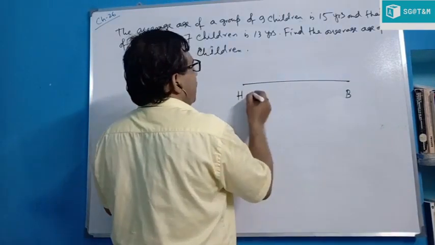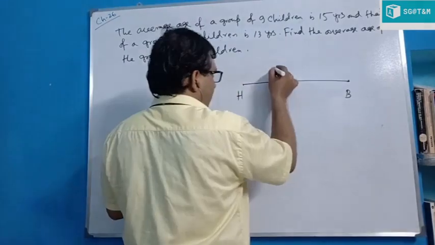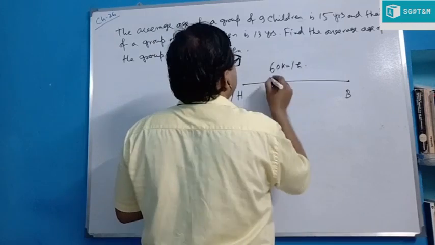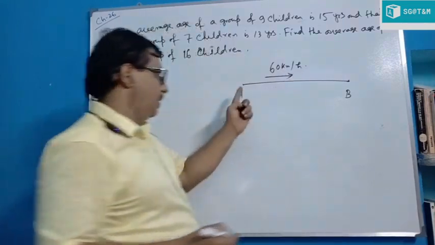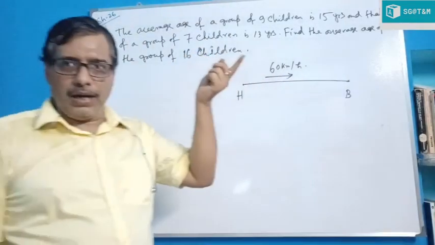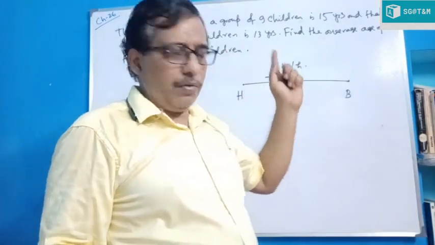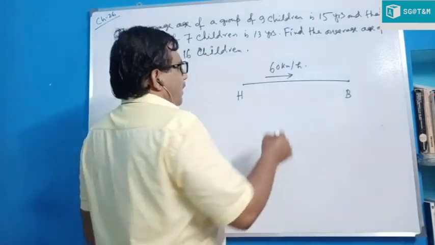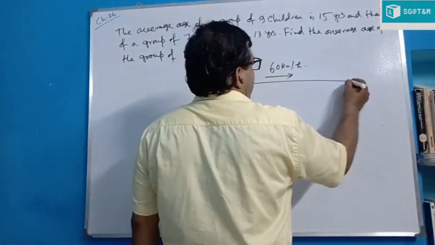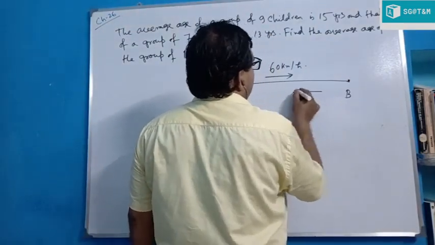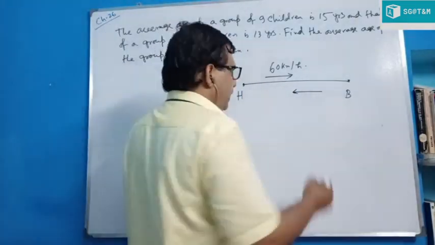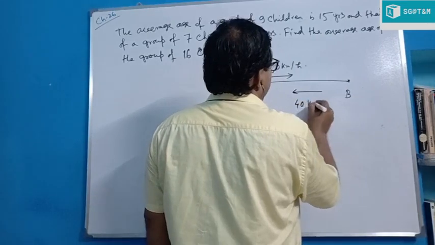If a train starts from Howrah towards Wendell at a speed of 60 km per hour, there are no stations, suppose. It starts from here and stops at Wendell. And when the train returns back, the speed is 40 km per hour.